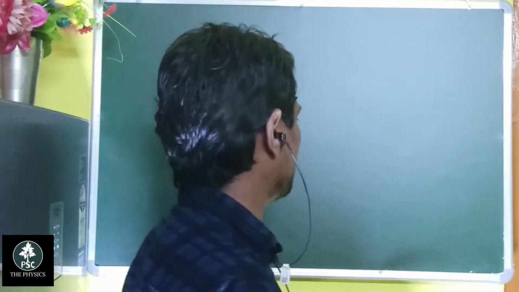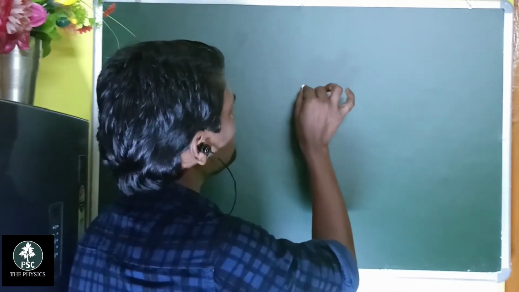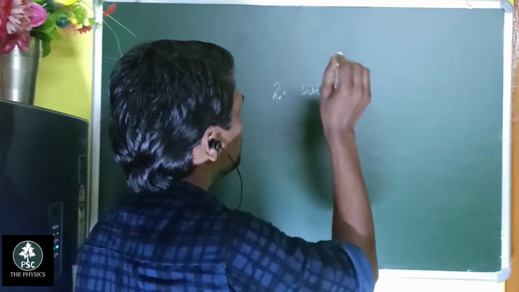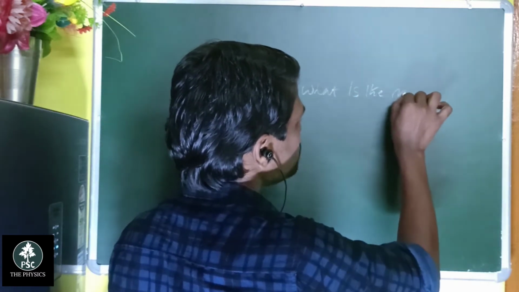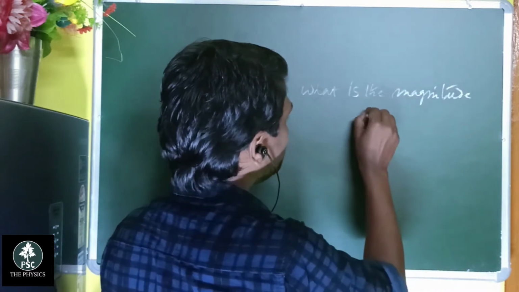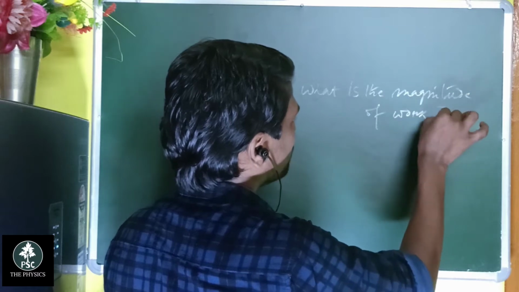When you are writing something, you can't say you are doing some work. It is not a work process. In physics, you have to move that particular body. So work done. What is the magnitude of work? Next question, question number 2: what is the measurement, the magnitude of work?